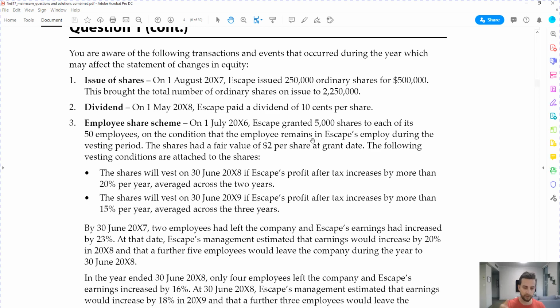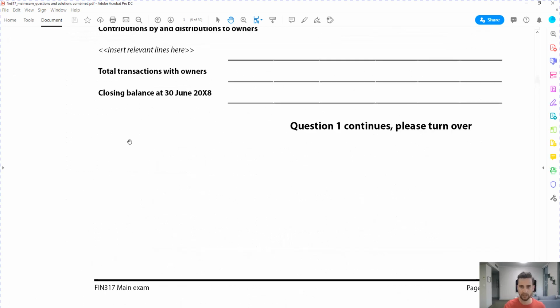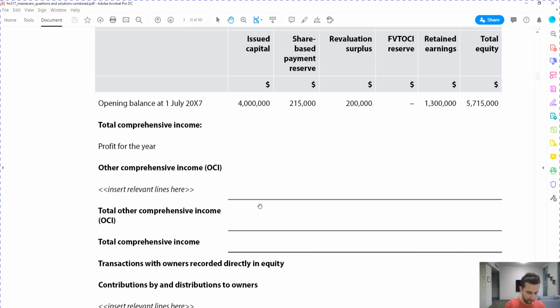So walking it through step by step, I know it seems a lot in aggregate, but if you break it down into separate issues, it'll make it a lot easier, I promise. So let's work through that now. Let me just bring up my work paper, and I'll just set it up so we can work through these now.